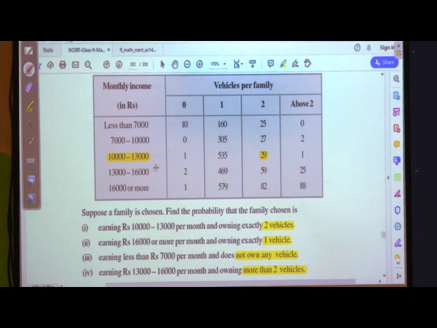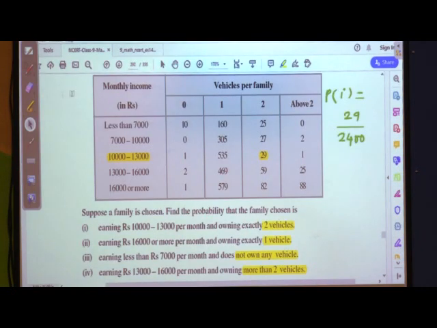Probability of the first one, earning rupees 10,000 to less than 13,000 per month and owning exactly 2 vehicles. I will write P of first. The number of families having exactly 2 vehicles is 29, upon the total survey of 2,400.